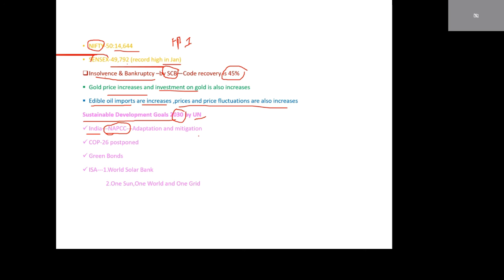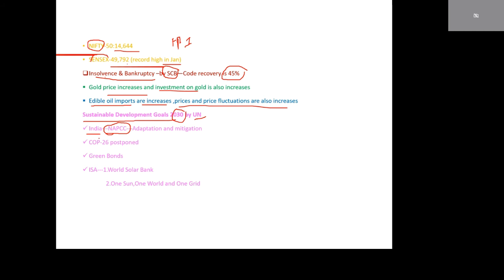We have to achieve sustainable development. That means we have to follow environment protection measures or environment safety measures. By following this environment protection, we have to develop our economy. This is the main goal of the sustainable development goals.